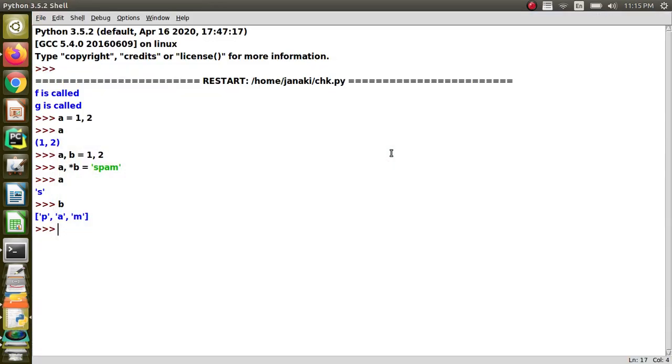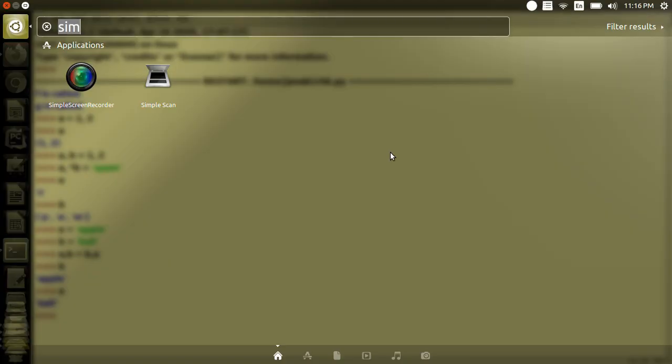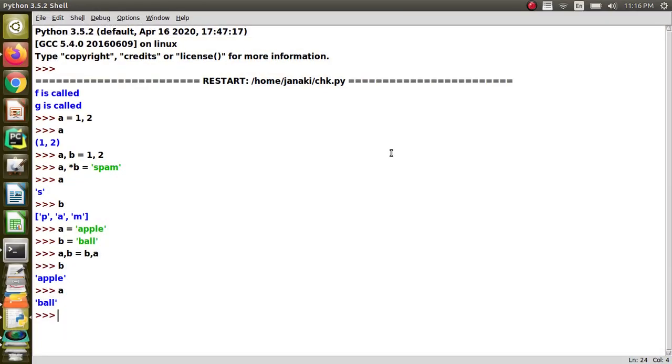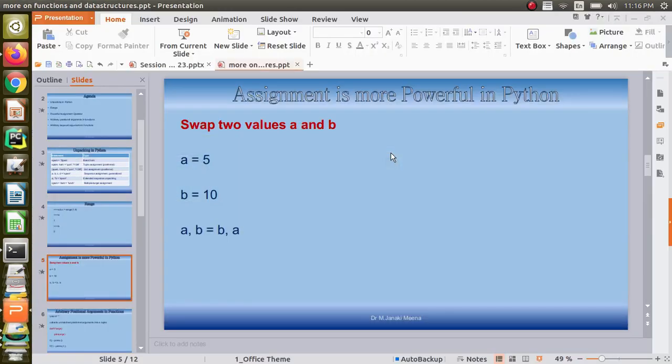So A can be anything. I am just going to say A is equal to apple and B is equal to ball. I can say like this. Then A comma B is equal to B comma A. When I say this, both the values will be swapped. So if I print B, I will get apple, and if I print A, I will get ball. Okay, so a very interesting phenomenon present in Python.